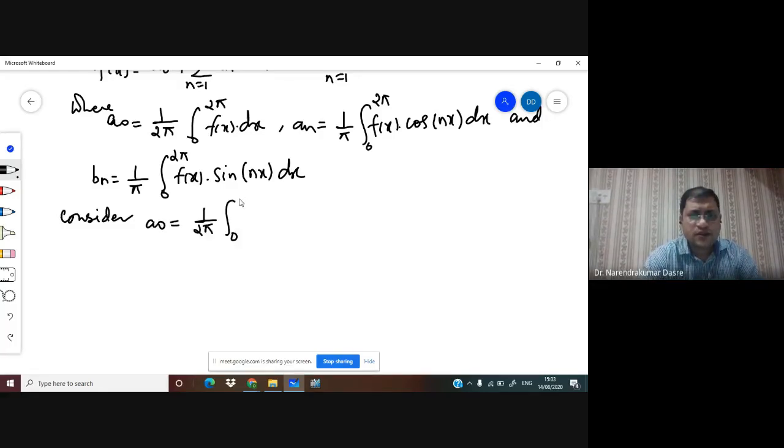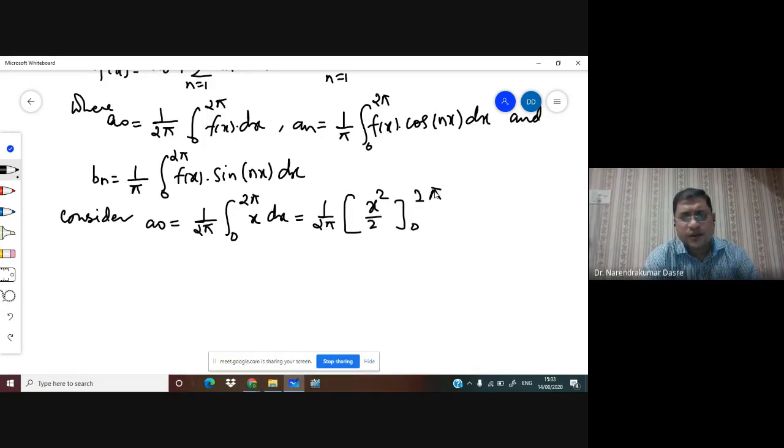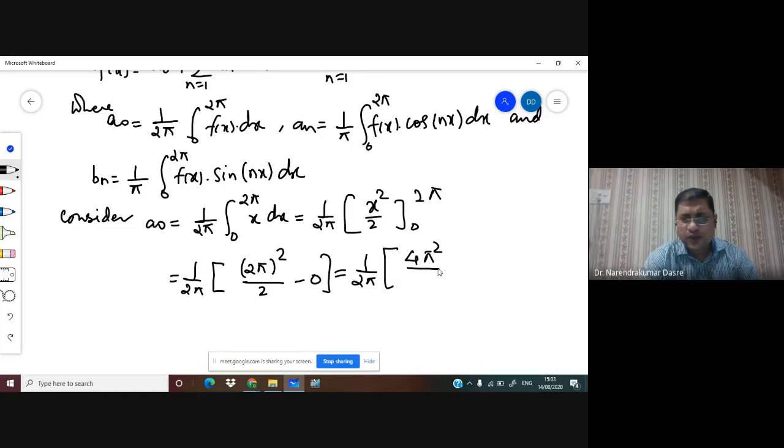Now let us think of the an. So we got a0. Now let us find what is going to be an, and hence we have an is equal to 1 upon pi integral 0 to 2 pi x into cos of nx dx. Now here again, this is going to be u, and this is going to be v, and so we can write here using the generalized integration by parts rule.